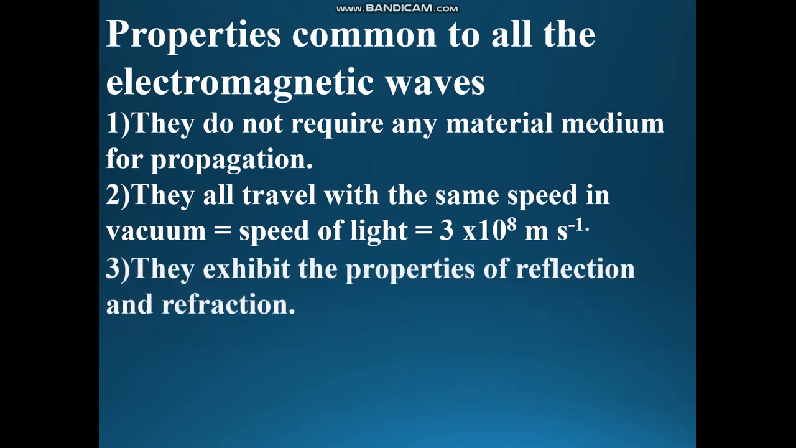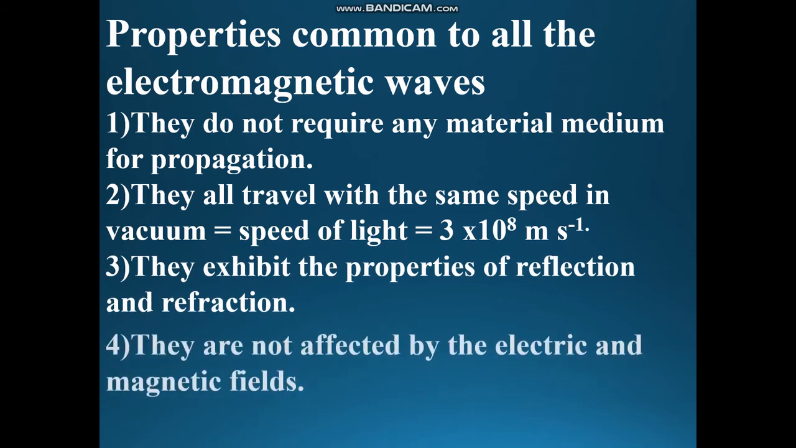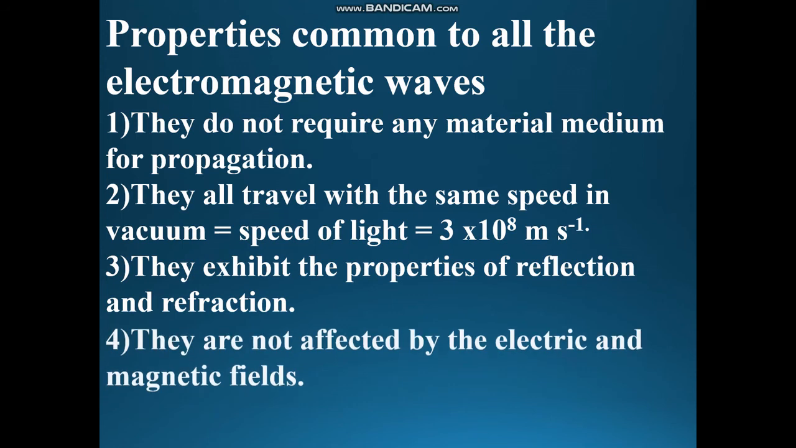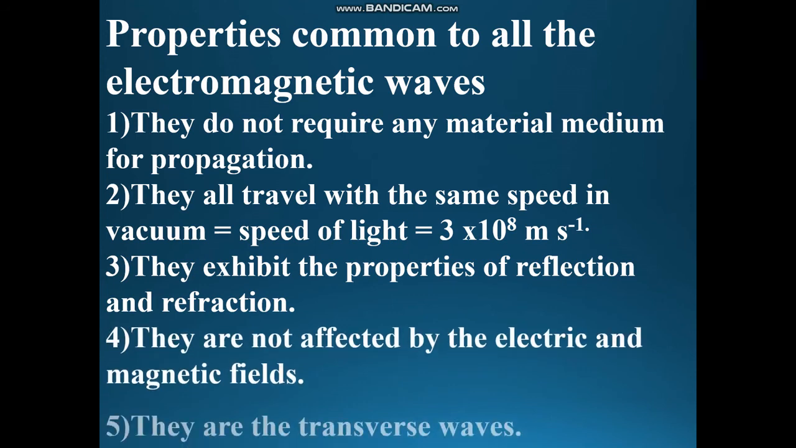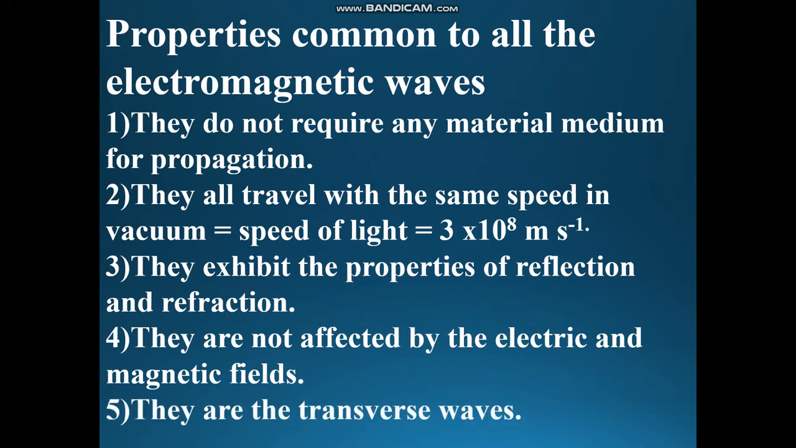Third, they exhibit the properties of reflection and refraction. They are not affected by the electric and magnetic fields. They are transverse waves. So you can see that these are the 5 properties which are common to all the electromagnetic waves: they can travel through vacuum with a speed of 3 into 10 to the power of 8 meter per second, they exhibit the properties of reflection and refraction, they are not deflected in the electric or magnetic field, and they are transverse in nature.